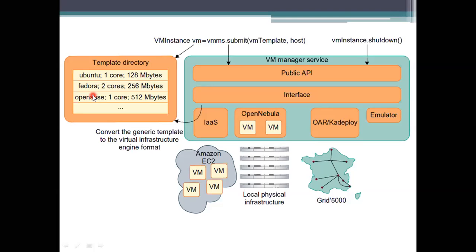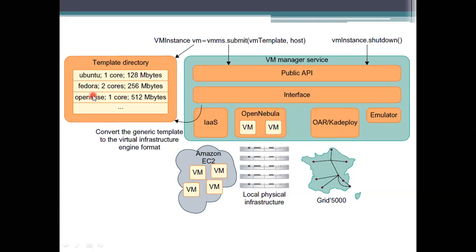So here what it is doing is providing information to access you to create the virtual machine environment here. So how we are going to create a virtual machine here is we need to take the VM instance as a VM, and then we need to call the method called submit by using an object VMMS, and then next to this object we call this method by using the template and the host. Whenever you are having a template and the host, the template will be taken from this template directory, and also you will be assigned to the host.